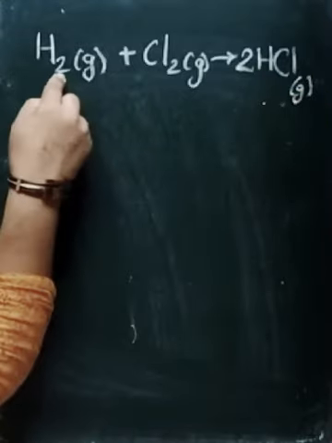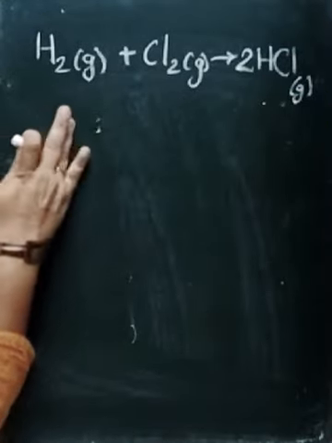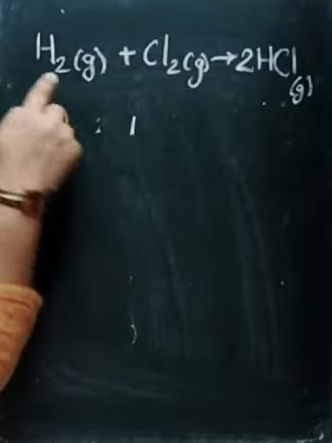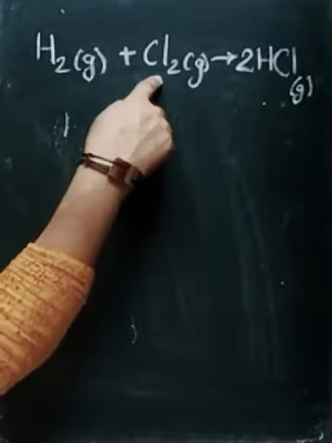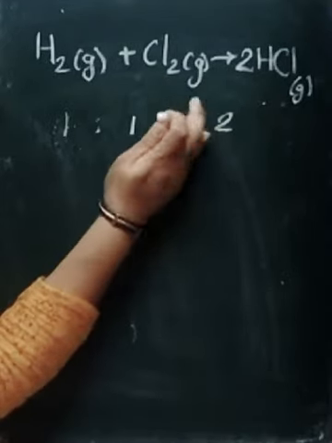The two gases react in the ratio 1:1:2. 1 volume of hydrogen and 1 volume of chlorine react to form 2 volumes of HCl.